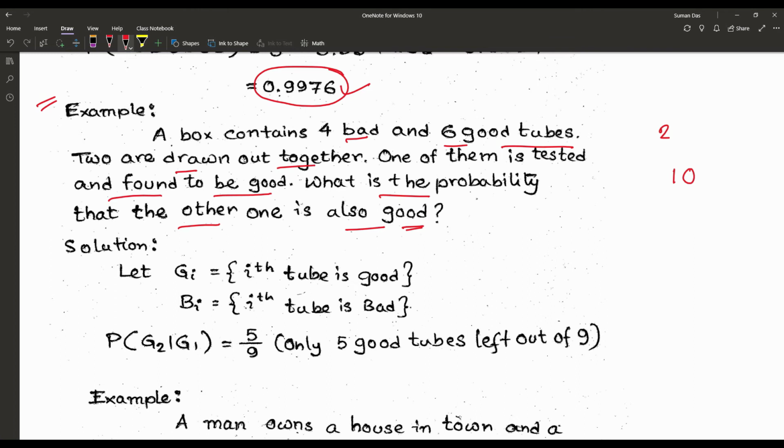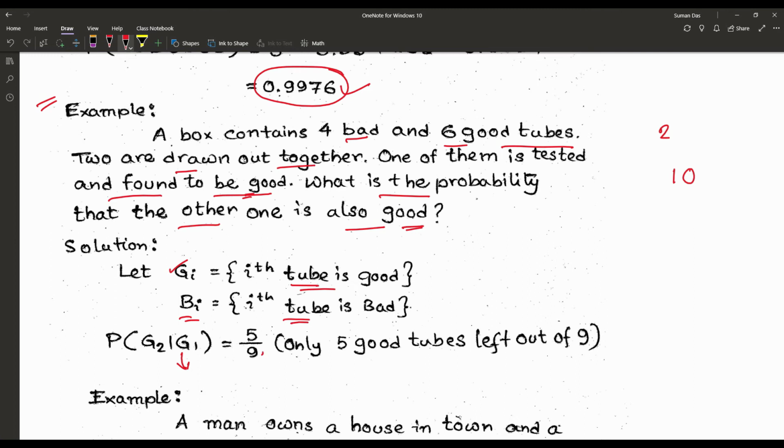So that means we are picking the 2 from a total of 10 tubes. Suppose Gi is the ith tube being good and Bi is the ith tube being bad. Particularly G1 is the first one, that is good.